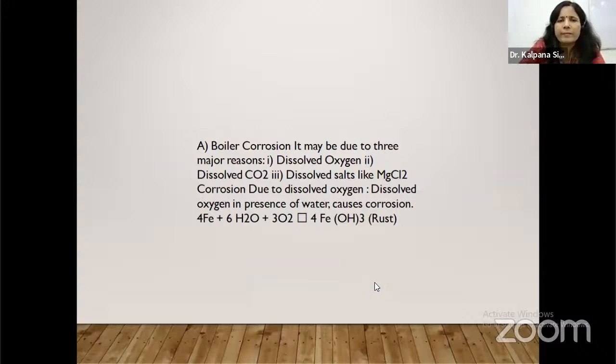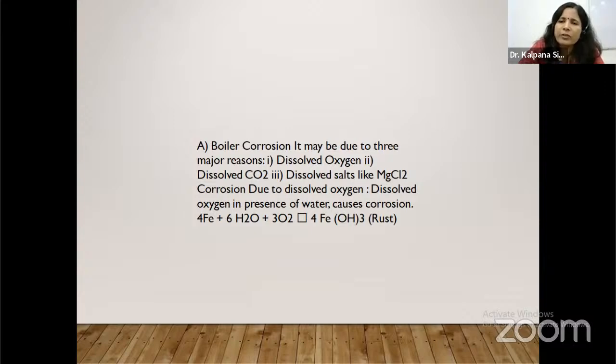Boiler corrosion. What do you mean by boiler corrosion? Basically, corrosion is due to the presence of acids, hydrochloric acid, nitric acid, sulfuric acid, in the boiler water. The boiler material gets corroded, and as a result the iron is converted into ferrous hydroxide or ferric hydroxide.